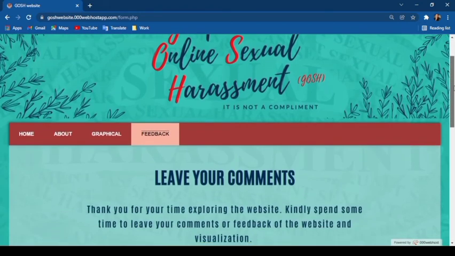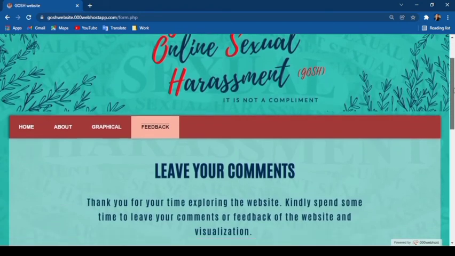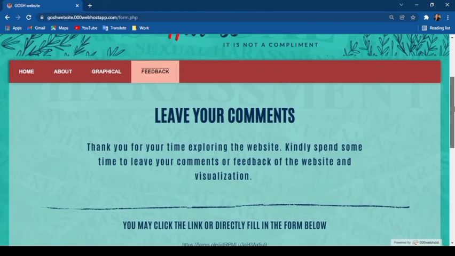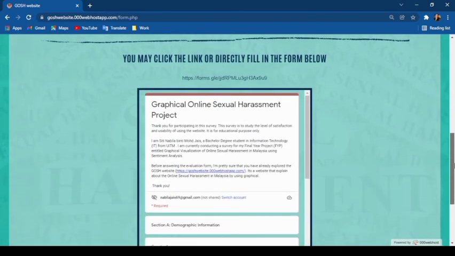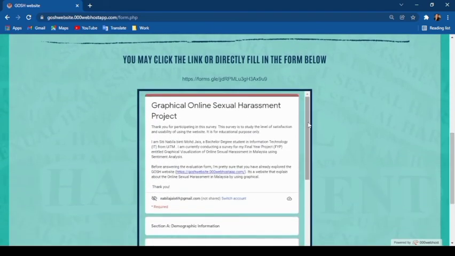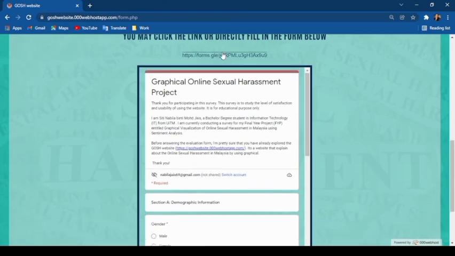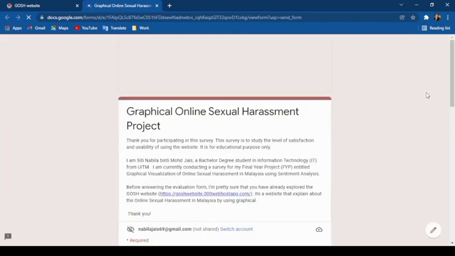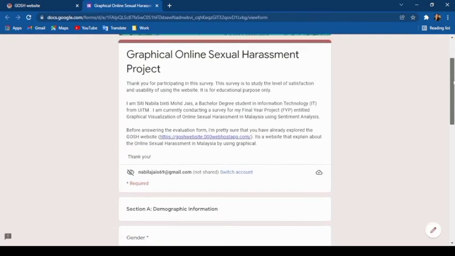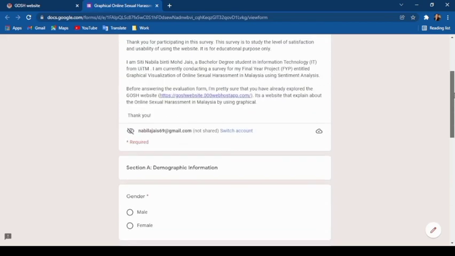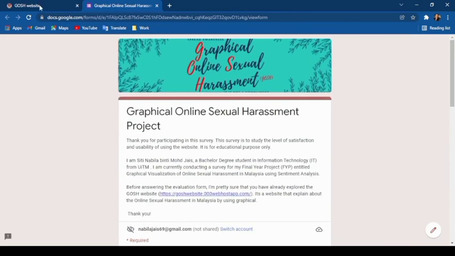Next is the feedback page. The feedback page is for the user to give their feedback for this website, which the user may fill in through this website or click on this link to go to a new window of the questionnaire. So the user needs to answer all these questions to give the feedback for the website.